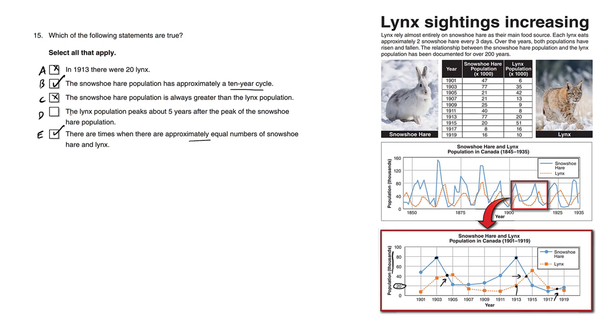Incorrect. D. The lynx population peaks about 5 years after the peak of the snowshoe hare population. So let's take a look at the first peak here. Notice how the peak for the lynx occurs at 1905, which is only 2 years after. Let's take a look at the other peak. In 1913, we have lots of snowshoe hares, and just 2 years later, we have lots of lynxes.